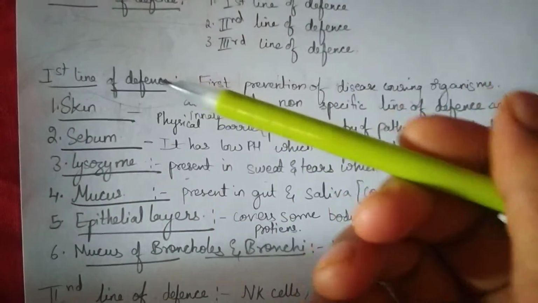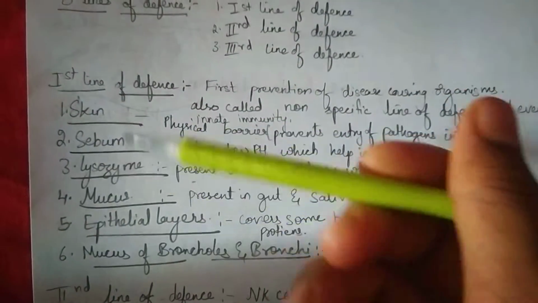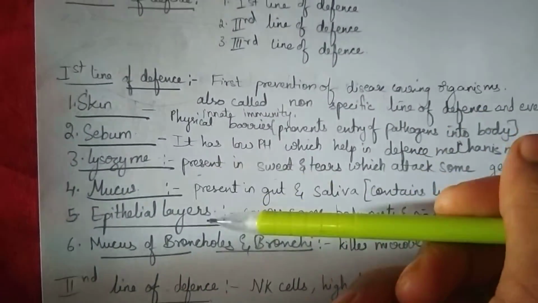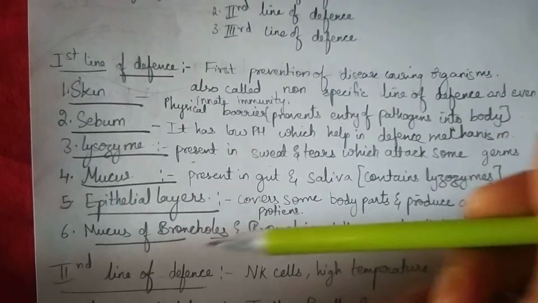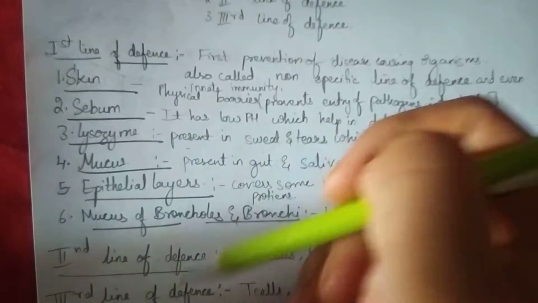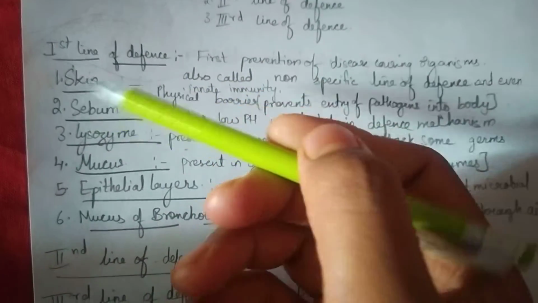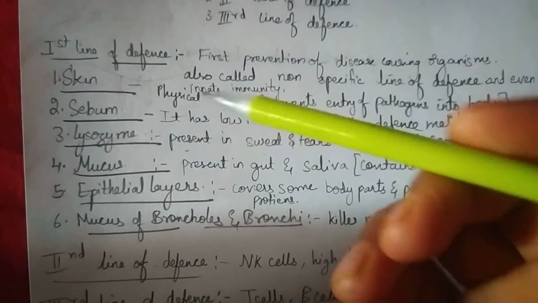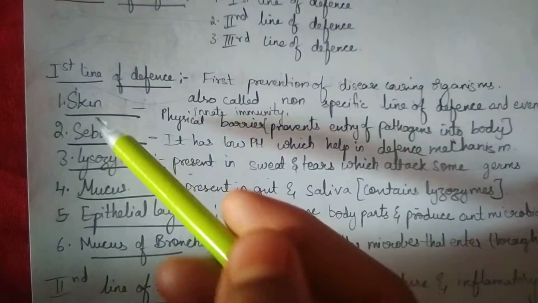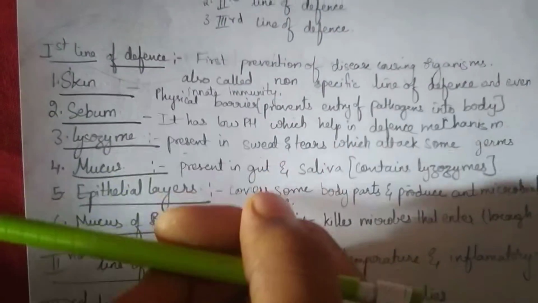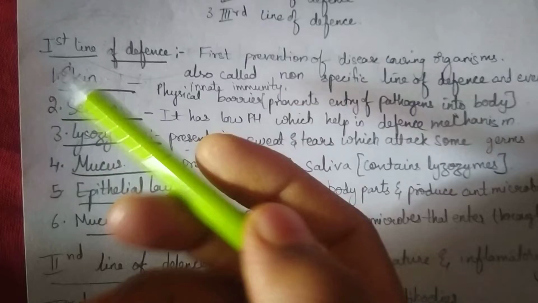Now here we have six subtopics: skin, sebum, lysozyme, mucus, epithelial layers, and mucus of bronchus and bronchioles. These all provide the first line of defense. Skin is a physical barrier which prevents the entry of pathogens into the body. It is a first and primary barrier which stops the entry of pathogens into the body.